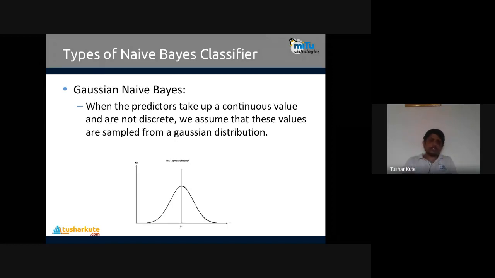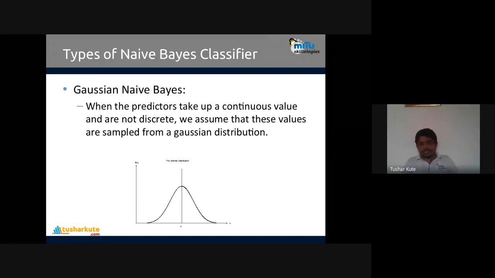Now the third case, this is what we talked about, the Gaussian Naive Bayes classifier. When the predictors take up continuous values and are not discrete, we assume that these values are sampled from the Gaussian distribution. So you can see this one. It's a normally distributed curve, where the data is perfectly distributed. At the center we have the mean, the maximum values are gathered around the mean, and the distribution is in bell curve format. That time Gaussian Naive Bayes is used.